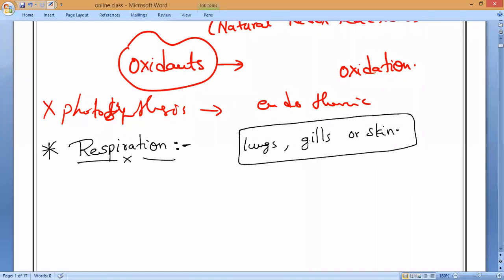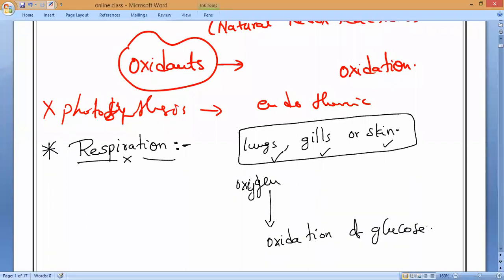So with the help of these organs, the organisms take the oxygen inside the body, and this oxygen will be utilized for which reaction, guys? The oxygen will help for oxidation or reduction reaction? Oxidation. So the oxygen will be taken through body parts like lungs or gills or skin, whatever the respiratory organ is. Now that oxygen is utilized only for oxidation of glucose.